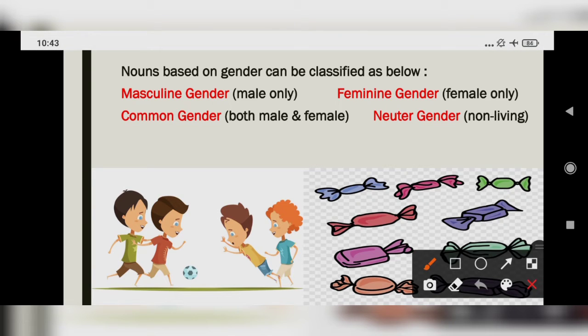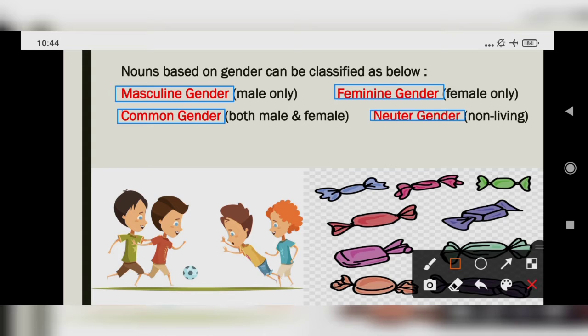So nouns based on gender can be classified as below. Masculine gender means male only. Second, feminine gender means female only. Common gender, both male and female. Neuter gender means non-living. Okay? So, nouns can be classified into four categories on the basis of their genders.